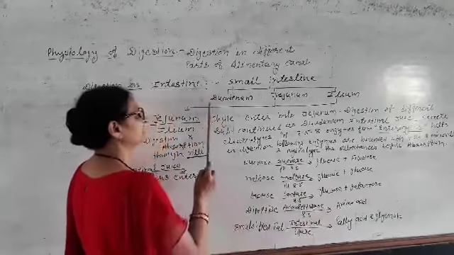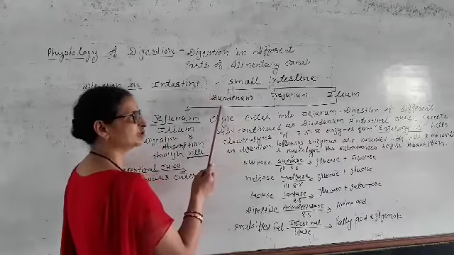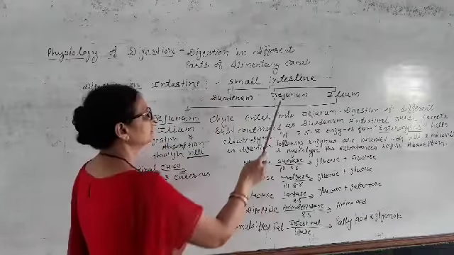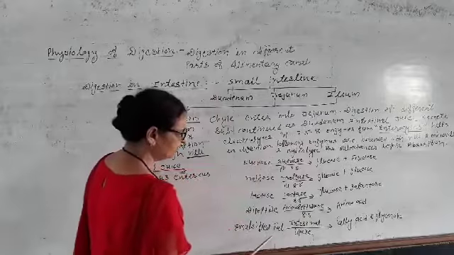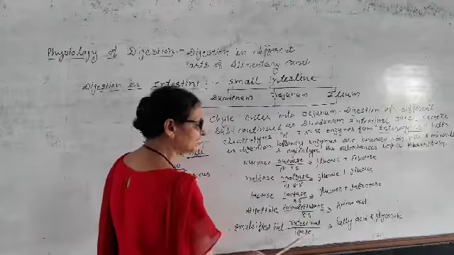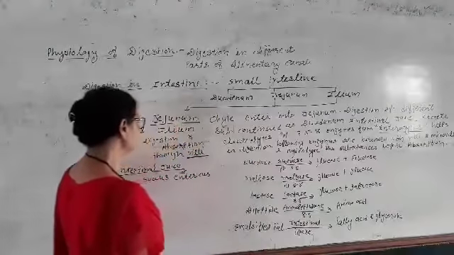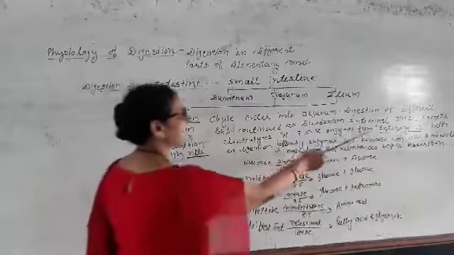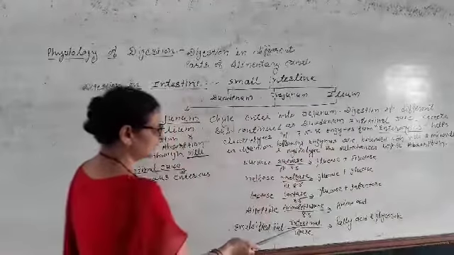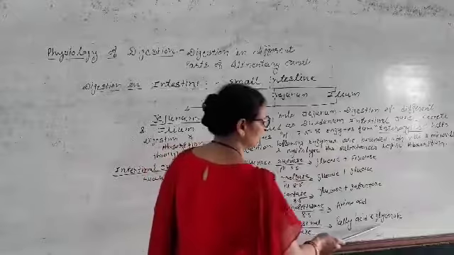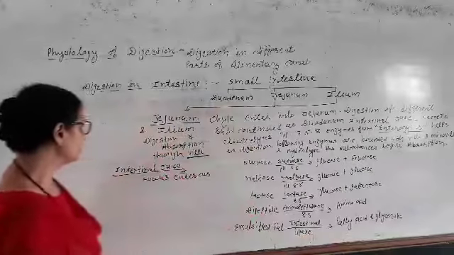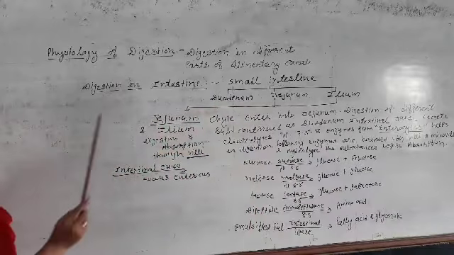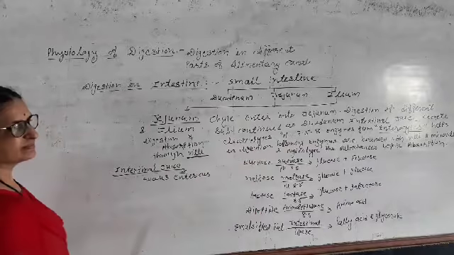Emulsified fat starts digesting in the duodenum and is carried to the jejunum. Emulsified fat in the presence of intestinal lipase, which was secreted by enterocyte cells, intestinal lipase converts into fatty acid and glycerol. Here we have seen enterocyte cells.